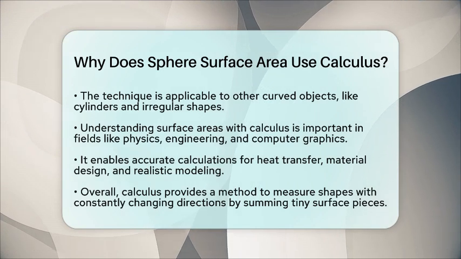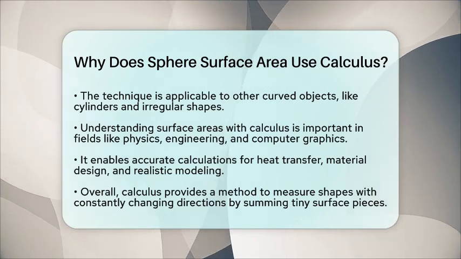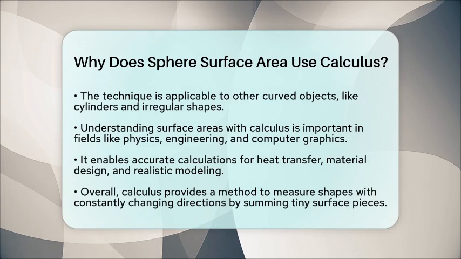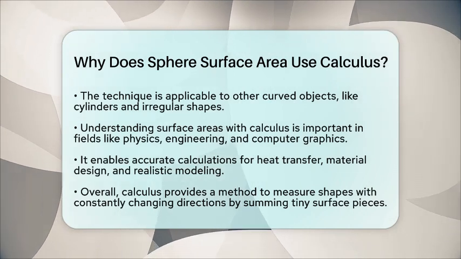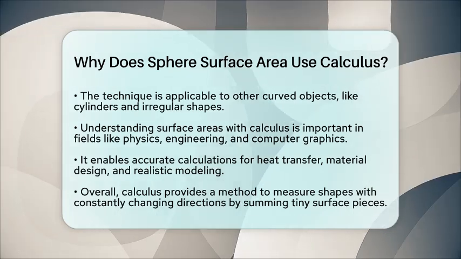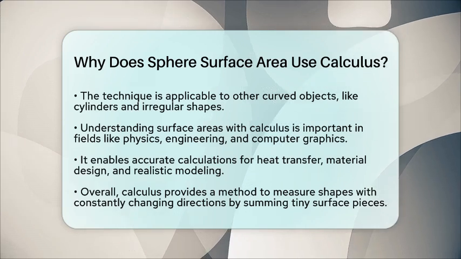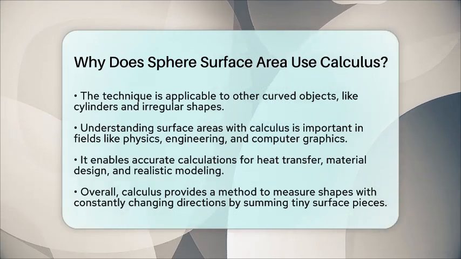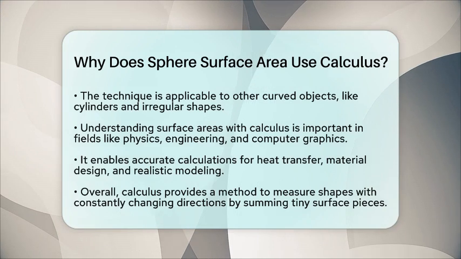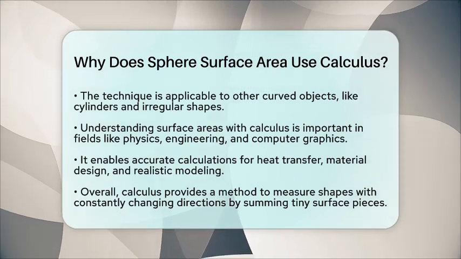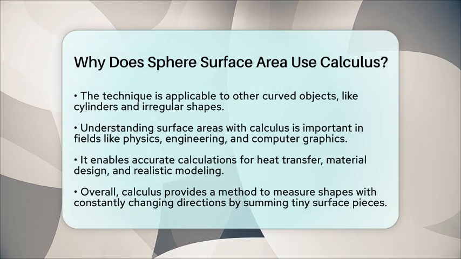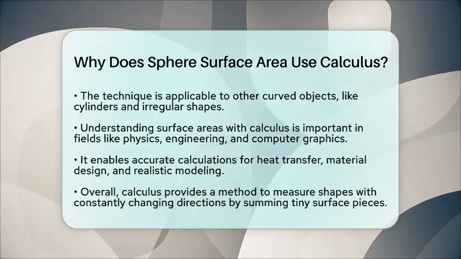curved surfaces. So, the reason calculus is used for sphere surface area calculations is because it provides a way to measure the total surface of a shape that is constantly changing direction. It breaks down the complex surface into tiny, manageable pieces and then adds them all up precisely. That's how we get the exact surface area of a sphere, and why calculus is such a powerful tool in geometry.